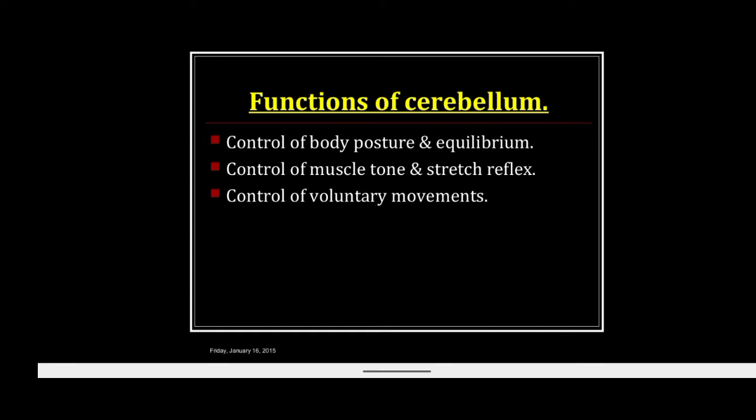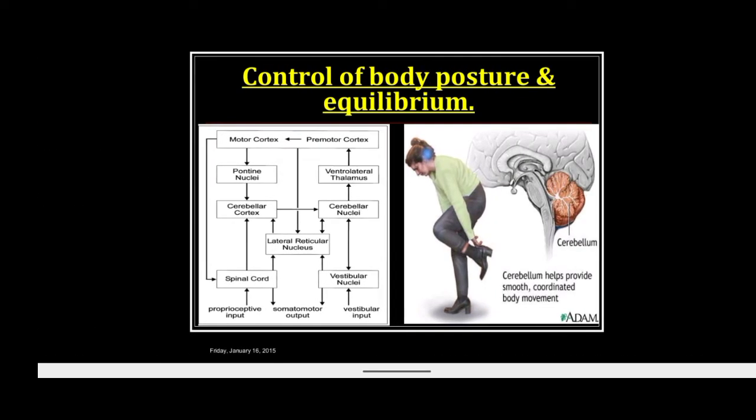The flocculonodular lobe of the cerebellum, through its connection with the vestibular nuclei, is concerned with the posture and equilibrium of the body. So this is the picture of how the body posture and equilibrium is controlled by the cerebellum.